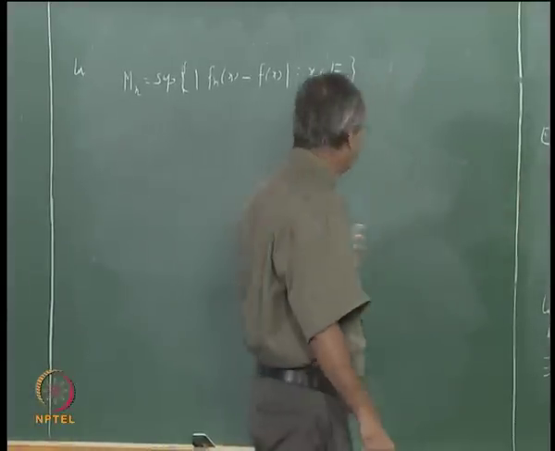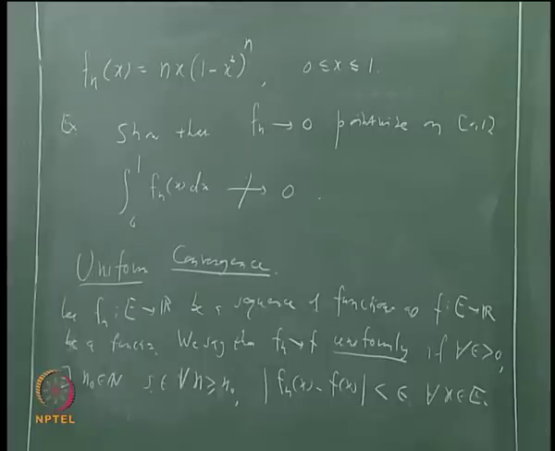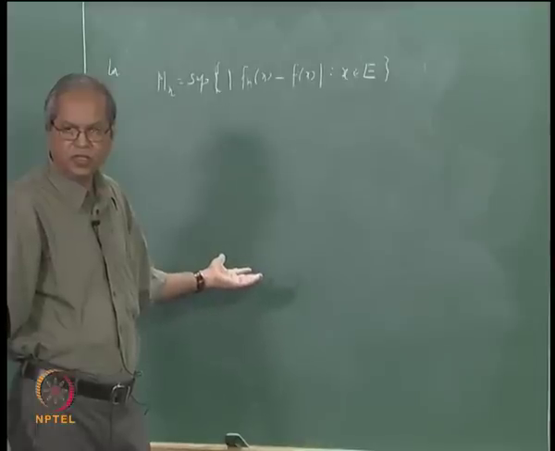So mn is a sequence of real numbers. What is the meaning of saying this? For every epsilon there exists n0 such that whenever n is bigger than or equal to n0, mn is less than epsilon. It is the same as saying that mn converges to 0.